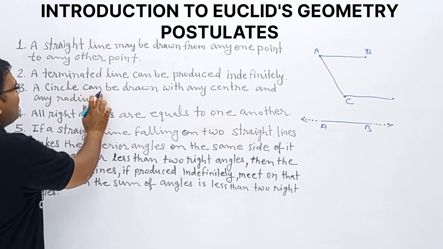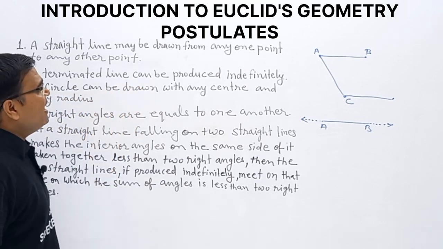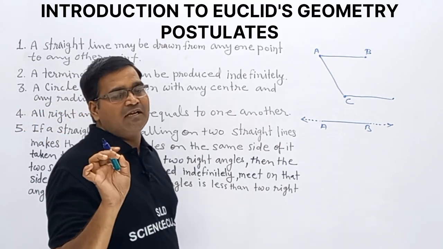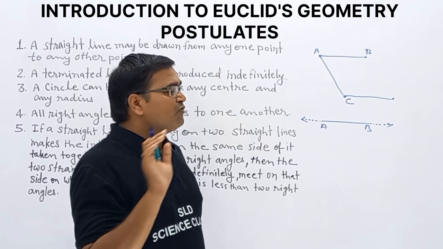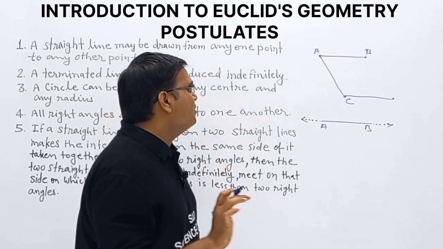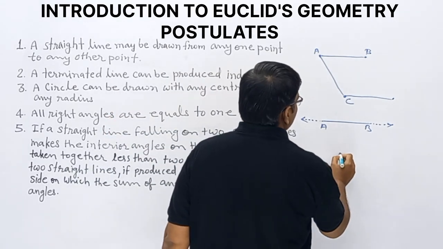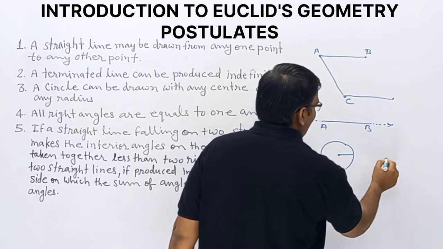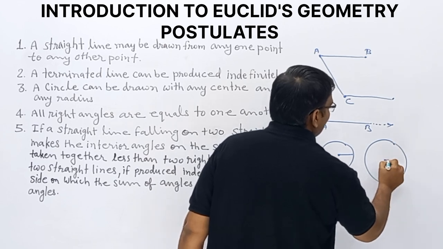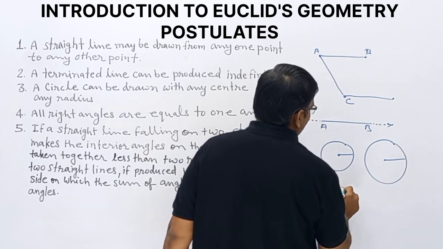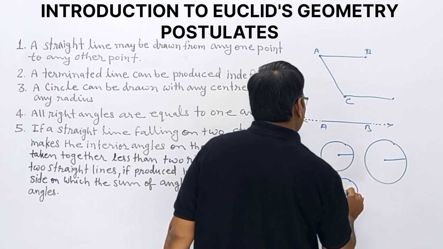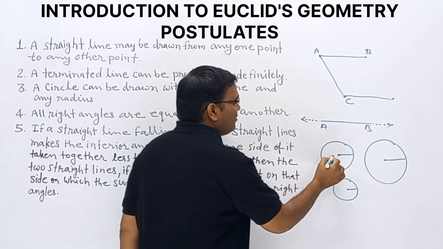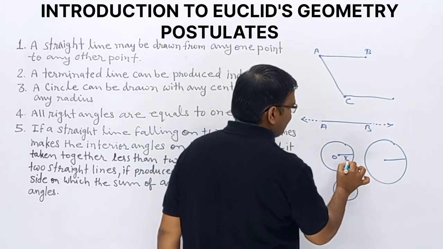The third one: a circle can be drawn with any center and any radius. A circle has a center and a radius. The distance from the center to the circumference is the radius. I am drawing a circle of 1 centimeter, a circle of 2 centimeters, and a circle of 0.5 centimeter. Like this, 3 circles, each having center O and radius R1.